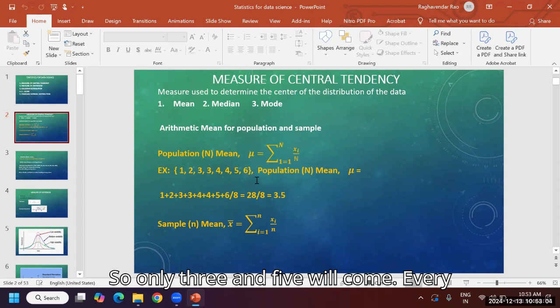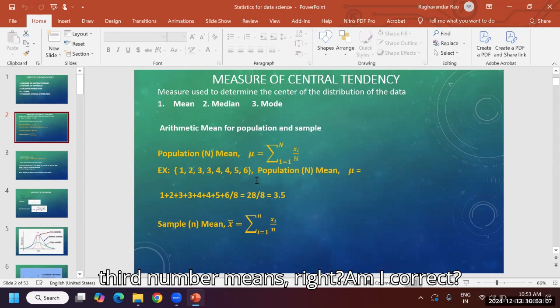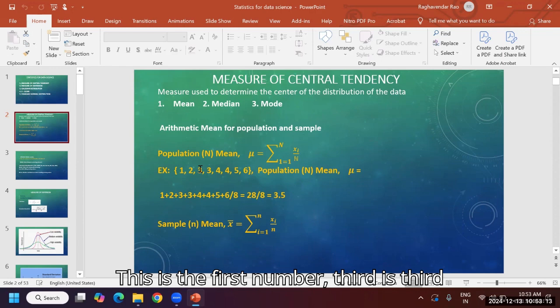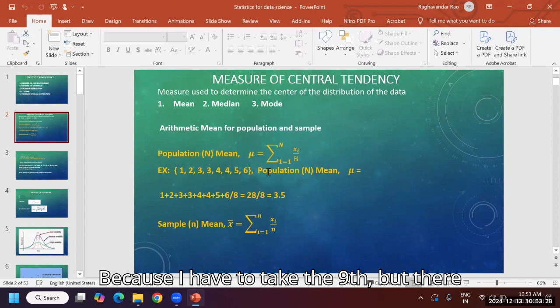So only 3 and 5 will come. Every third number means, right? Am I correct? This is the first number, the third is the third number, and fourth, fifth we have to leave. The sixth number again we have to take. The sixth number is 4 only. 3 plus 4, it is 7. Fifth, sixth we have to leave because we have to take the ninth, but there is no ninth; only 8 numbers are there.